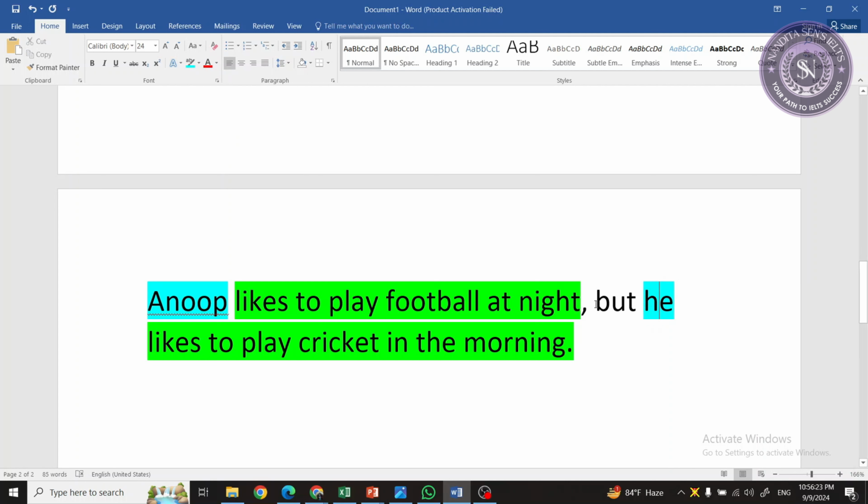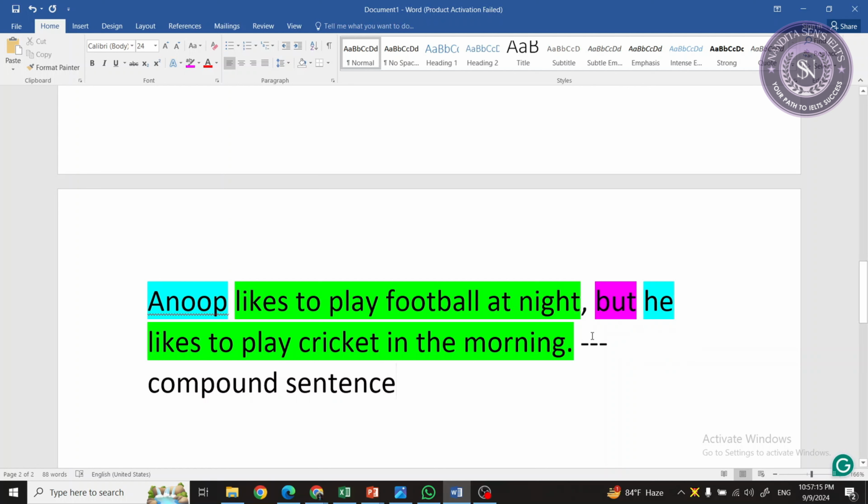So what I'm doing here basically, I'm connecting two independent clauses or two simple sentences using this connector, this conjunction but. So instead of writing two different sentences, we can put both in one sentence and connect them by using the coordinating conjunction but, right?